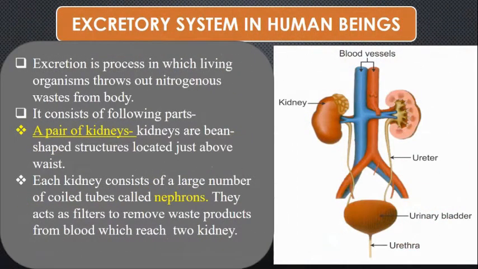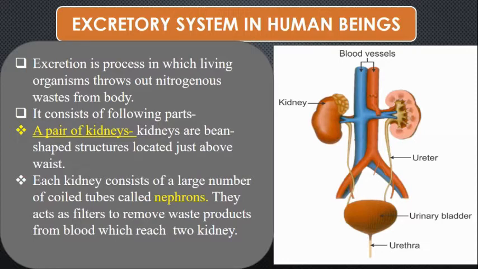Now, let's talk about the excretory system in human beings. Children, what is excretion? Excretion is the process in which living organisms throw out the nitrogenous waste from their body. It consists of the following parts. So what are those parts here? That is a pair of kidneys, which are bean-shaped structures located just above your waist. There are two kidneys, the right kidney and the left kidney.